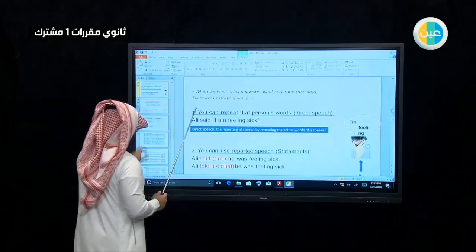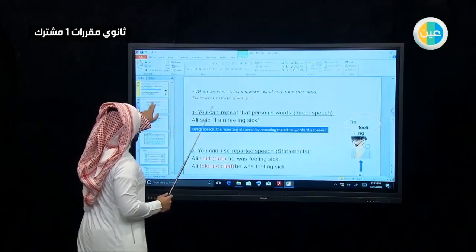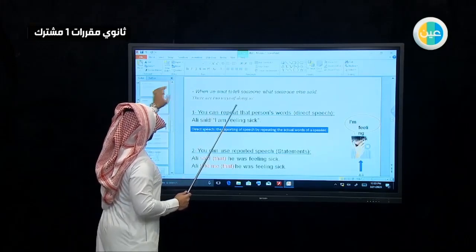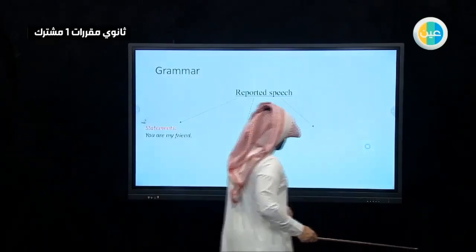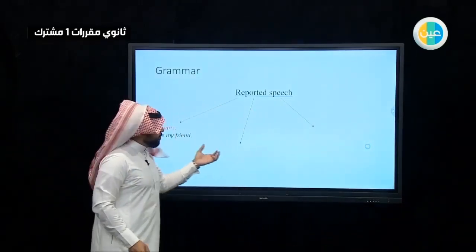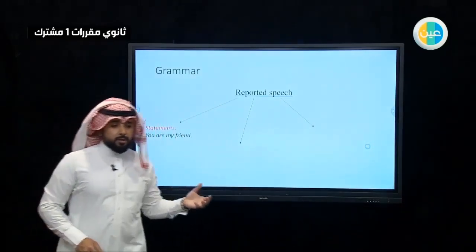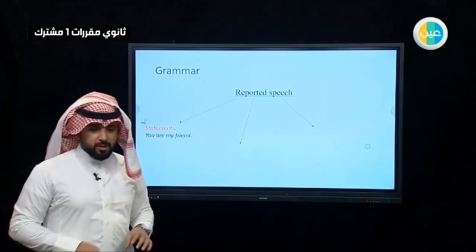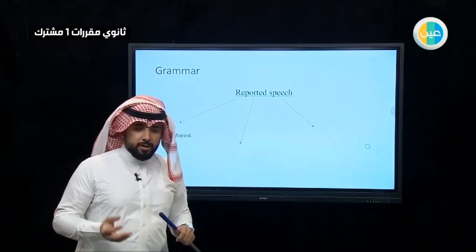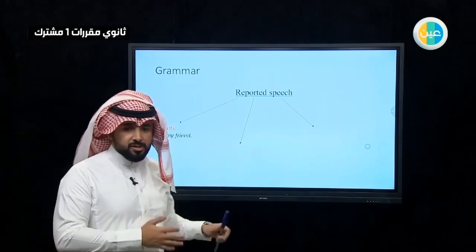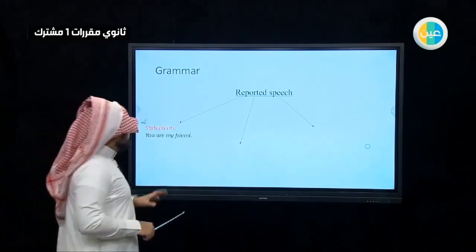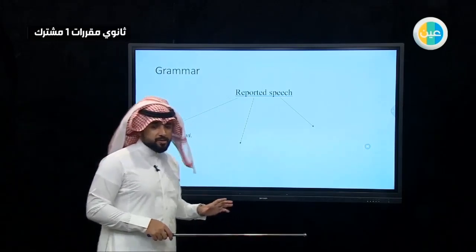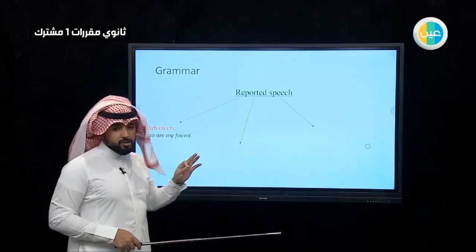Now we'll talk about the grammar. So we had the reported speech. In Arabic, reported speech is like إذا نقلت كلام من طرف شخص لشخص آخر. Simply, just like this. We have three kinds or three types.